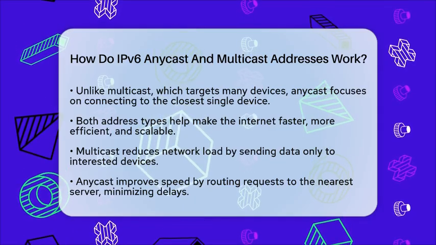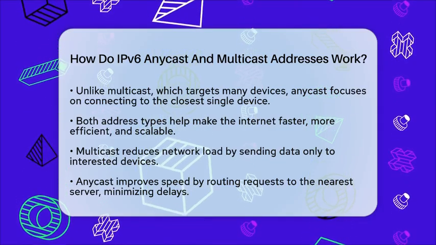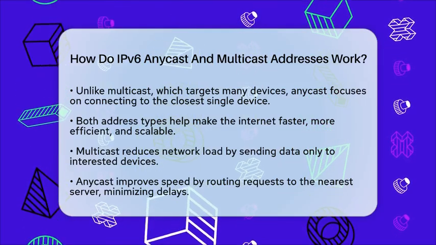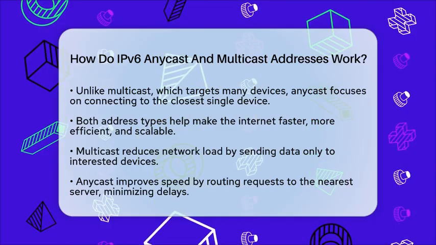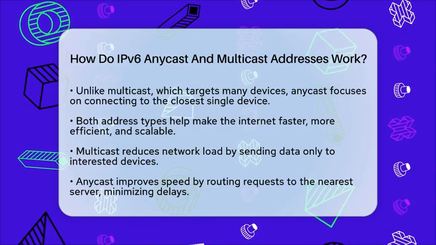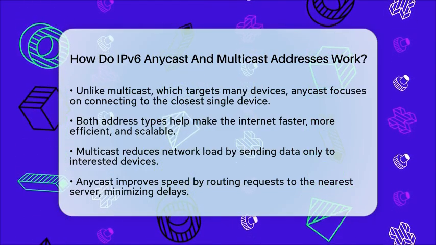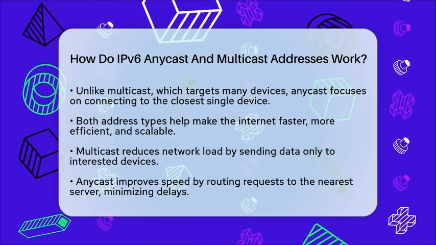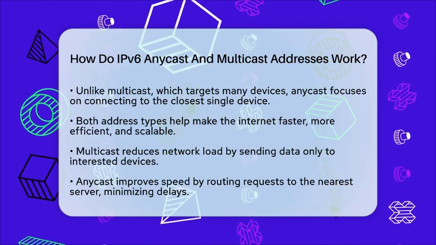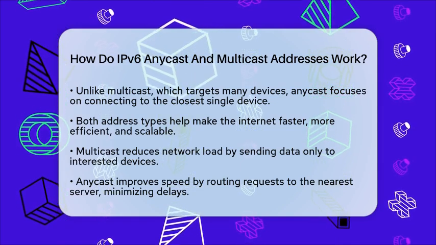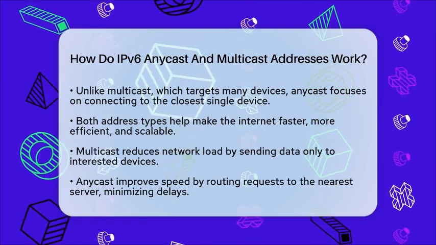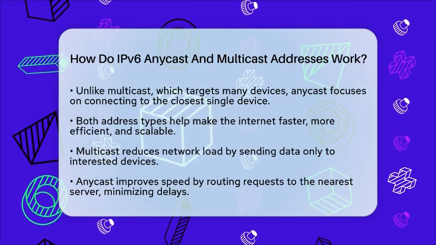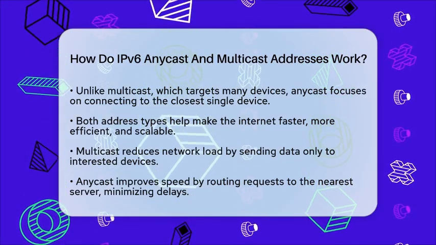In the bigger picture, these address types help make the internet faster and more efficient. Multicast reduces the amount of data traveling over the network when many devices need the same information. Anycast makes sure users connect to the closest server, cutting down on delays. Both methods help keep the internet scalable, reliable, and quick. So, whether you're streaming a video or accessing a website, these address types work behind the scenes to deliver your data smoothly and swiftly.